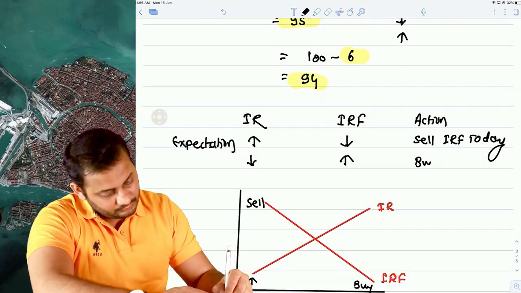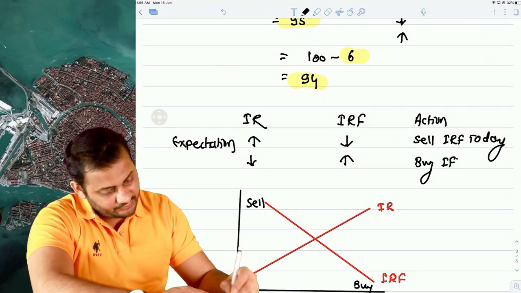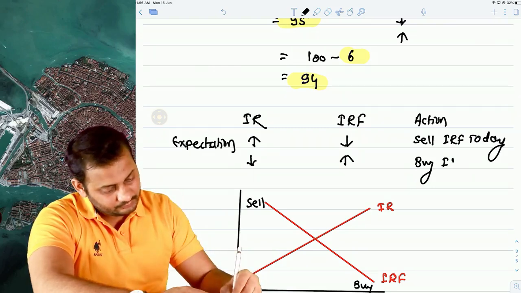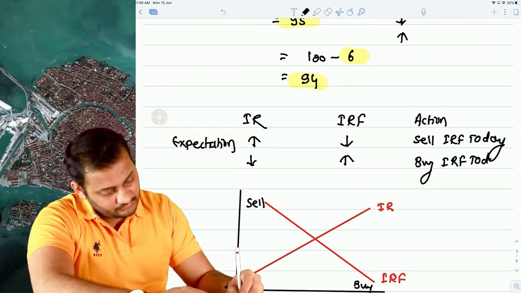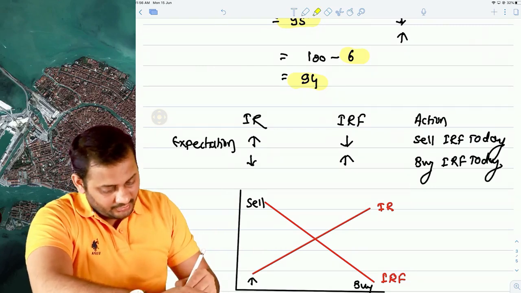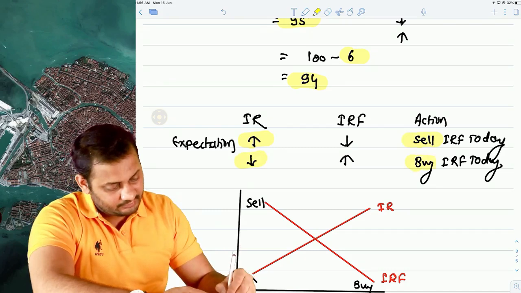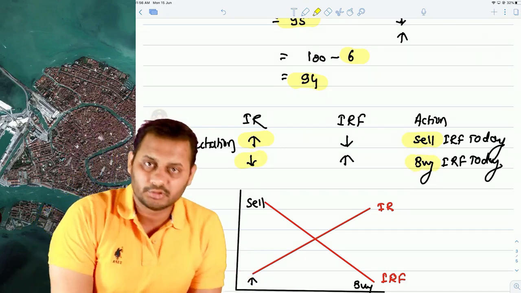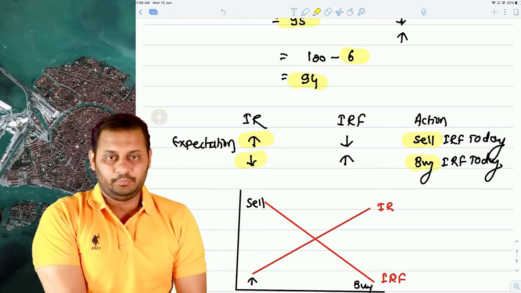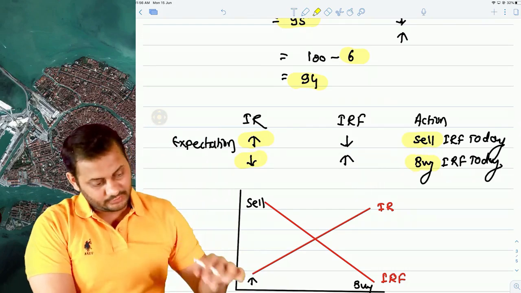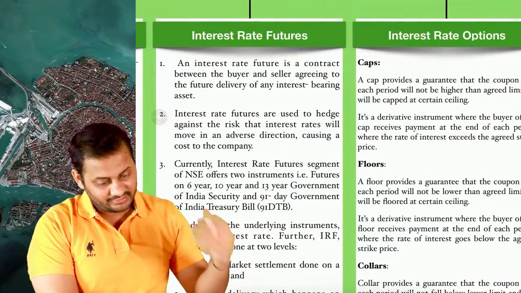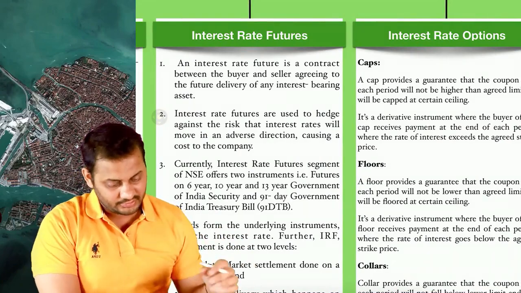So buy interest rate futures today. Ultimately, interest rates are expected to increase, sell futures; expected to decrease, buy futures. Simple. Good. Let's move on. I will take the examples after all the discussion.